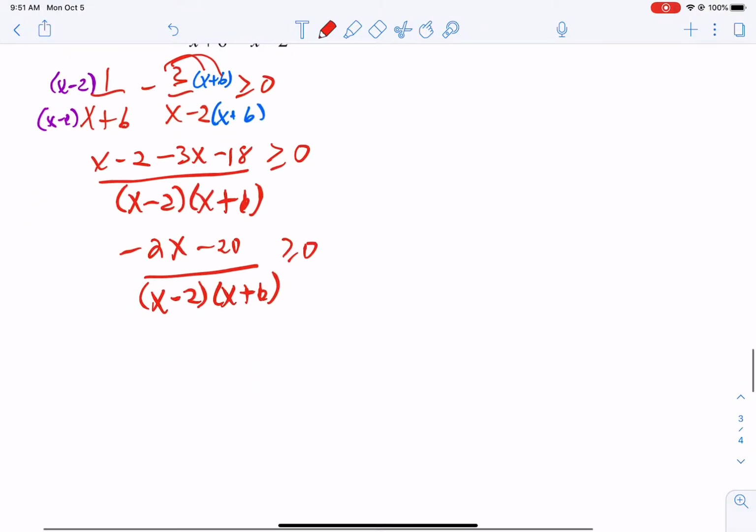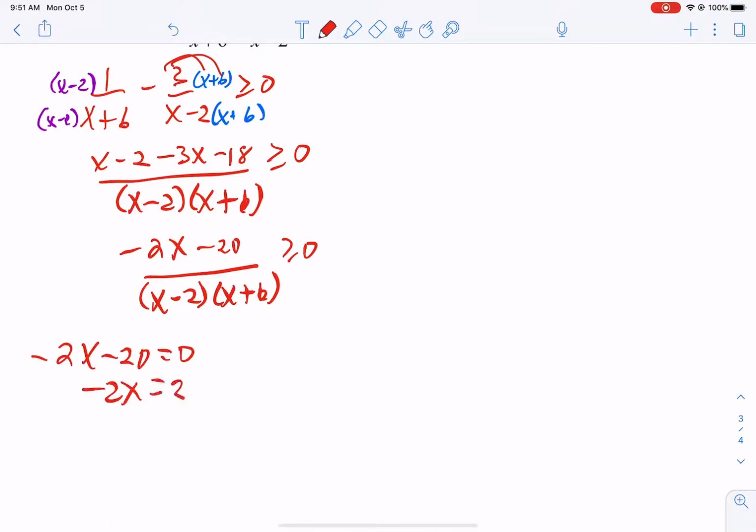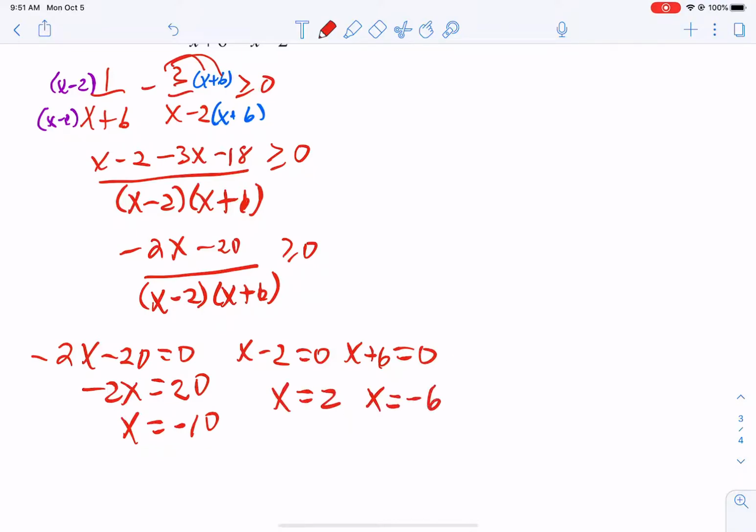So now we're going to take each part and set it equal to 0. Now this one came from the top, so its 0 is going to be colored in. So remember that. It comes from this. These two zeros come from the bottom. They will not be colored in because zeros don't exist in our denominator.